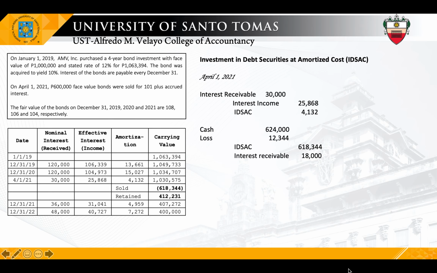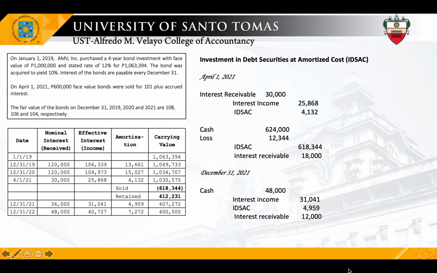So paano natin kukumpitin yan pag shortcut natin? So sold investment is 618,344 less the selling price, 600,000 times 1.01. So 600,000 times 1.01, 606,000 minus carrying value of 618,344. So your loss is 12,344.